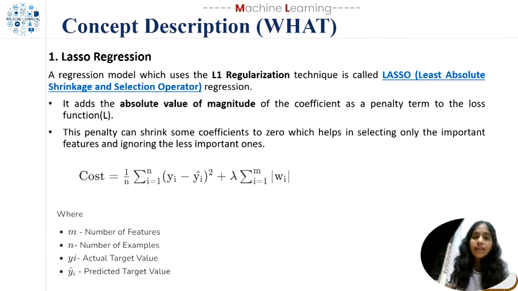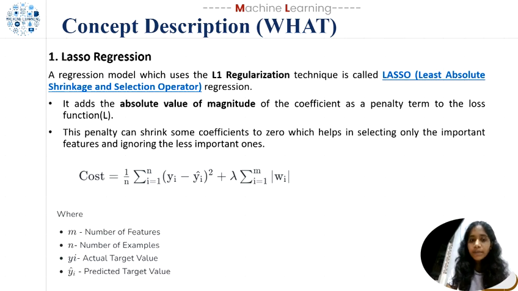Then, what is lasso regression? A regression model which uses the L1 regularization technique is called lasso regression. It adds the absolute value of magnitude of the coefficient as a penalty term to the loss function. As we have discussed, in regularization we add the penalty term to the loss function. This penalty can shrink some coefficients to zero, which helps in selecting only the important features and ignoring the less important ones.